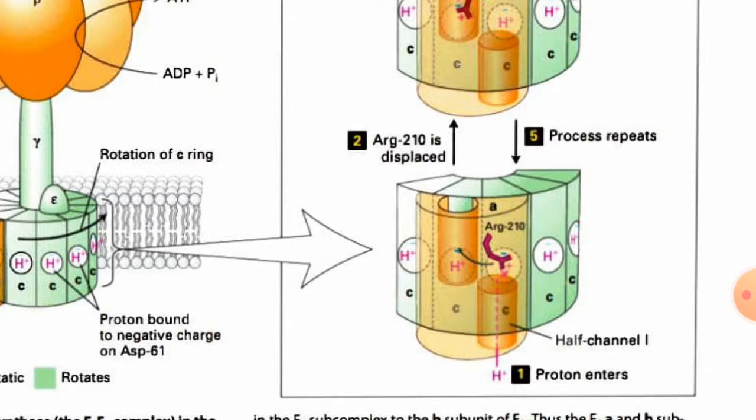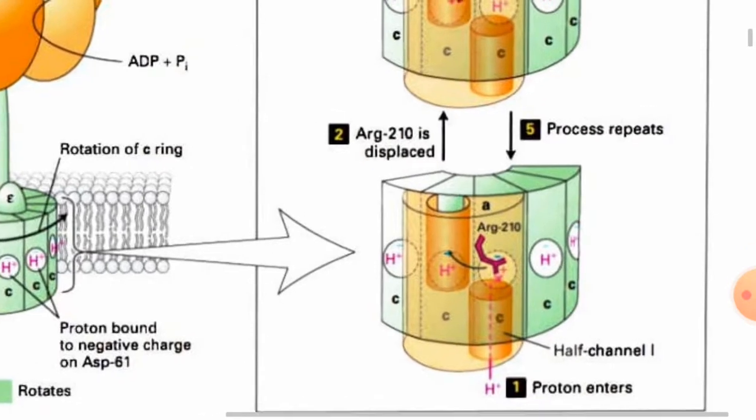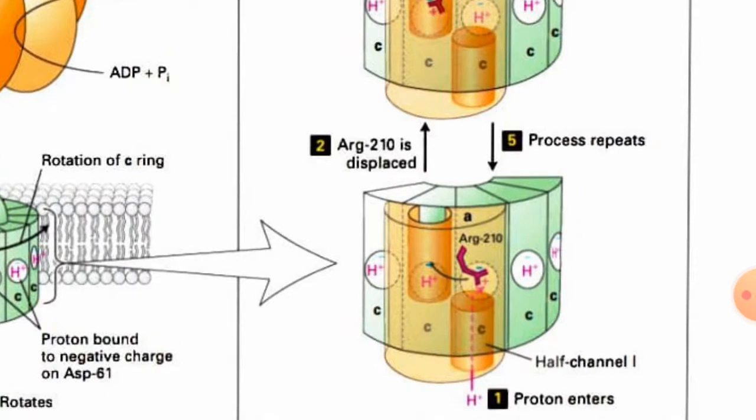What happens when one proton is transferred to half channel 1: the aspartate that is neutralized by the arginine, this is the main thing.